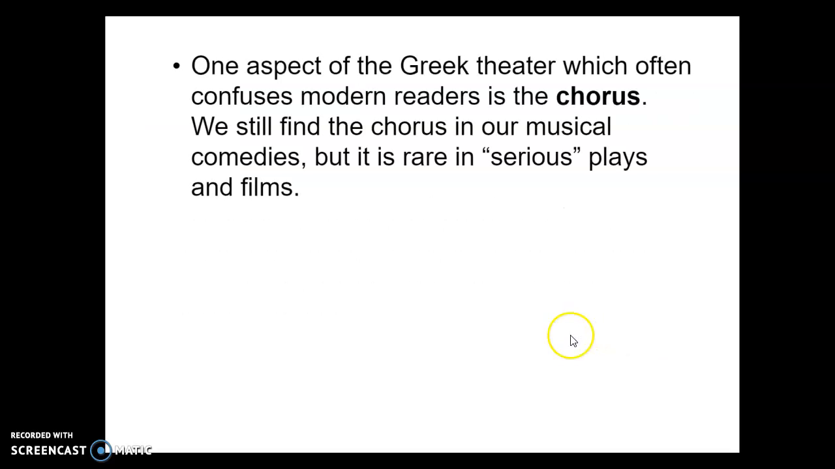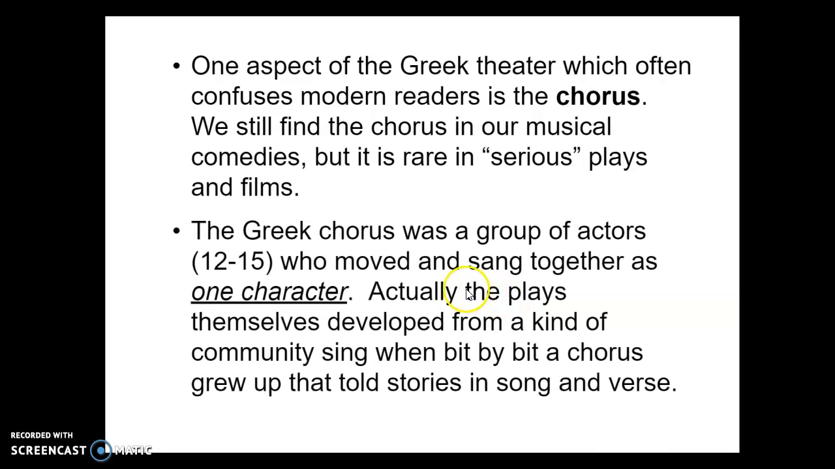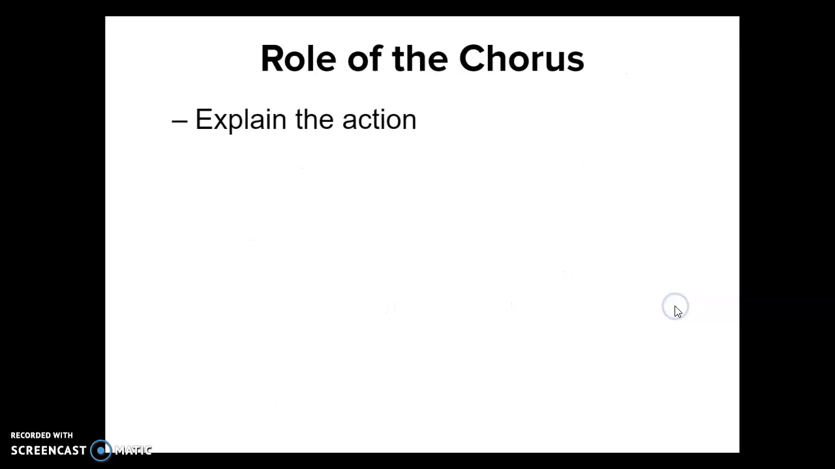One aspect of Greek theater which often confuses modern readers is the chorus. We still find the chorus in our musical comedies, but it's rare in serious plays and films. The Greek chorus was a group of actors who moved and sang together as one character. Actually, the plays themselves developed from a kind of community sing, when bit by bit a chorus grew up that told stories and sang in verse. So they would move as one character.